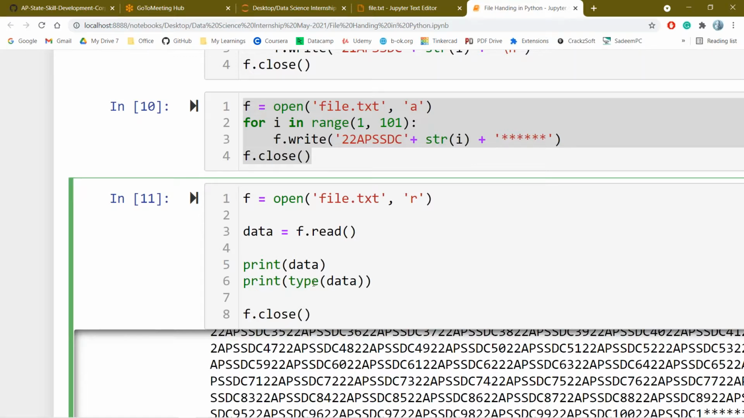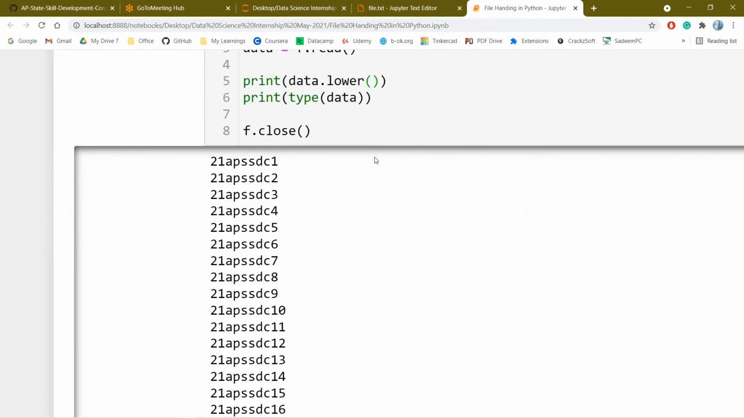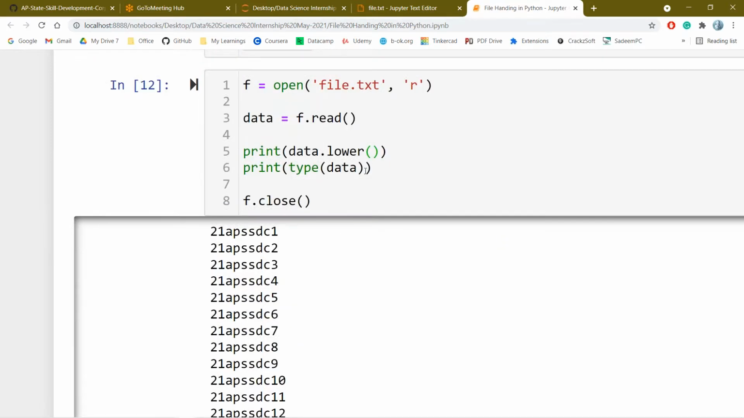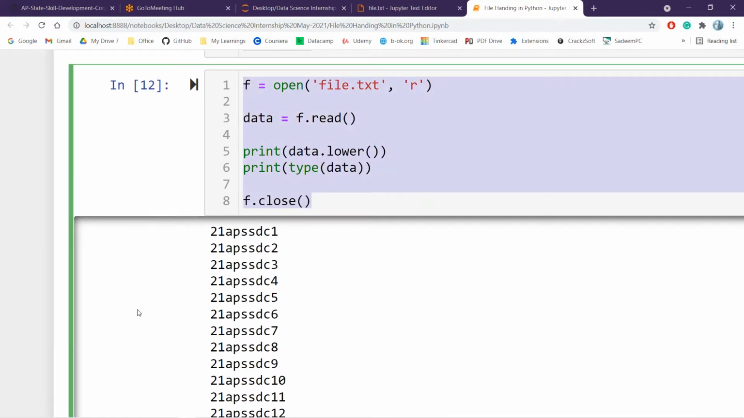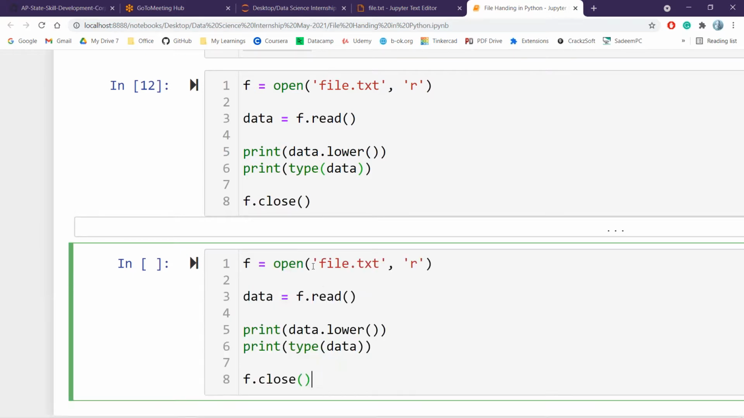For example, if you want to print it in lowercase, everything we have discussed on strings we can apply. This is one way of reading the data from the file: the entire data is taken from the file in string format and given to the user. Next, we have one more method. That method is readline.